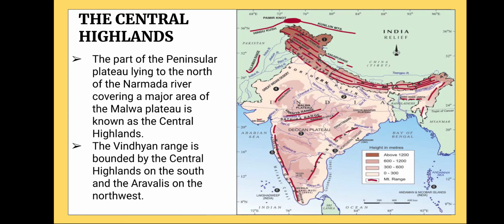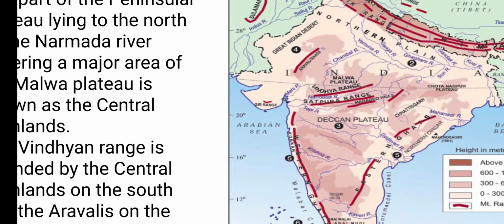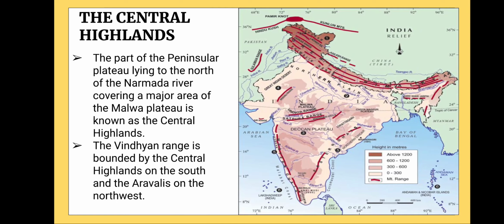Now we'll discuss the Central Highland in detail. It is the part of the Peninsular Plateau lying to the north of the Narmada River. So let us see where the Narmada River is. You can see here the Narmada River, originating from Madhya Pradesh and draining into the Arabian Sea. The part of the Peninsular Plateau lying to the north of the Narmada River, covering a major area of the Malwa Plateau, is known as the Central Highland.